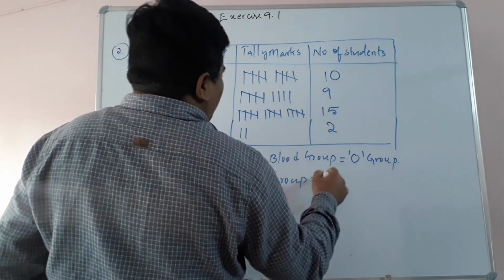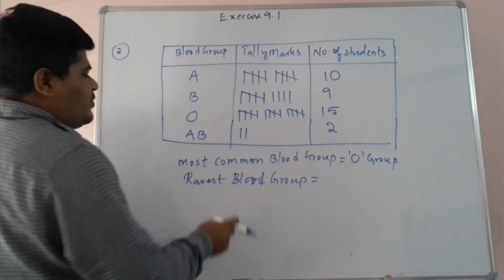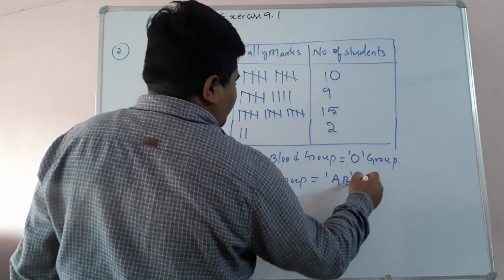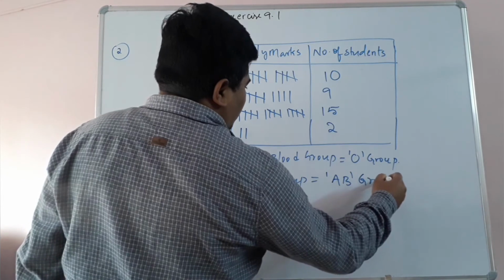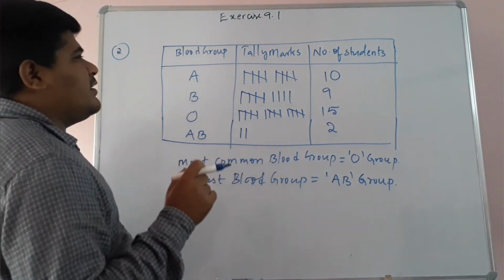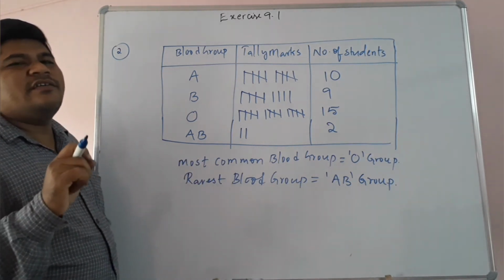Here only 2 students are having AB blood group. So children, AB group is the rarest blood group. Okay, so this is the way to draw the frequency distribution table for this given data. Now let's see the next problem.